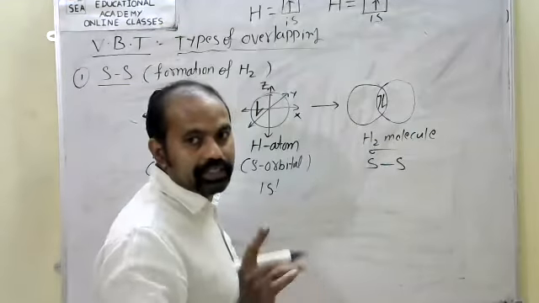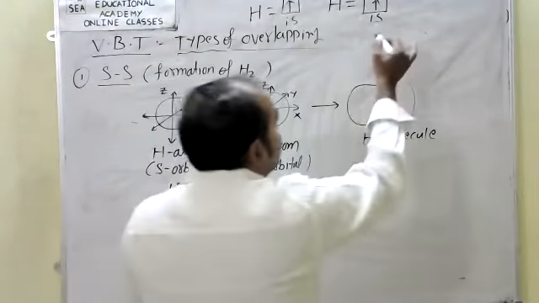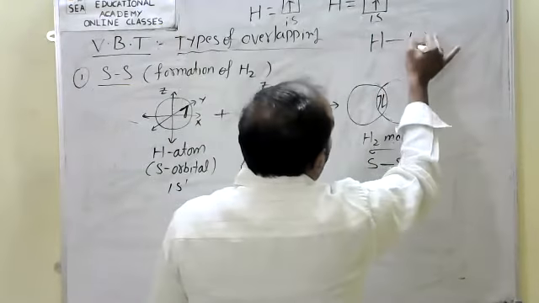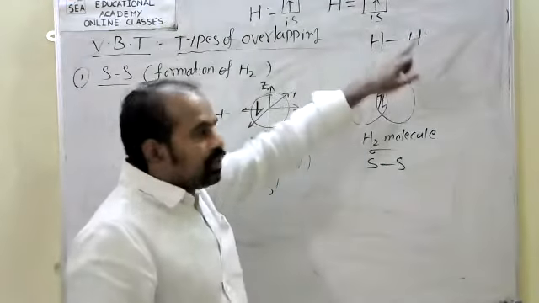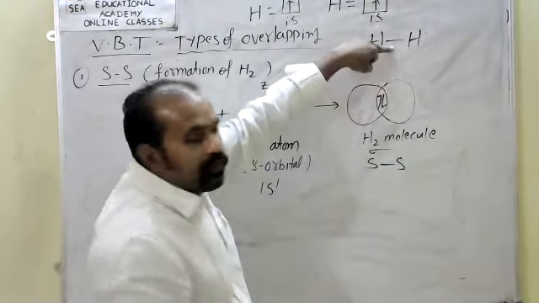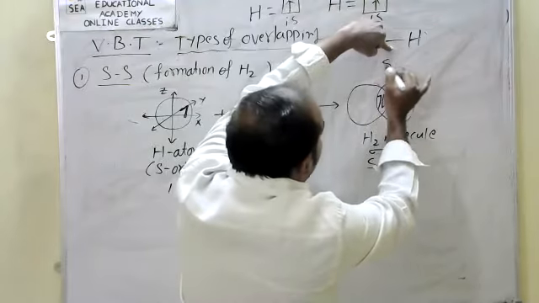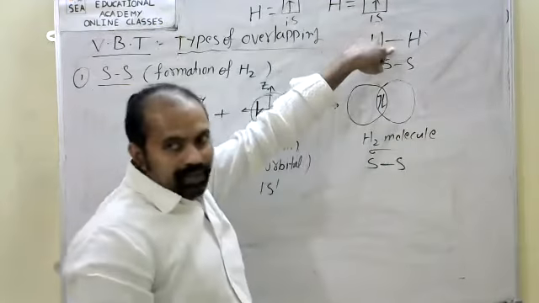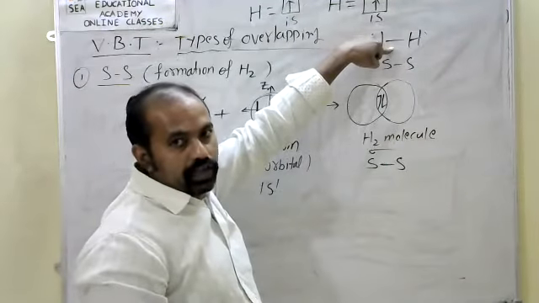For example, the covalent bond between hydrogens is formed due to s orbital overlapping, the first hydrogen's s orbital and the second hydrogen's s orbital.